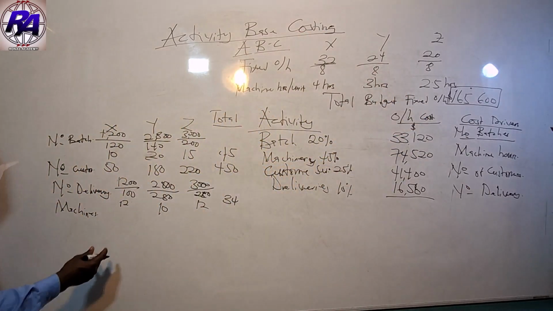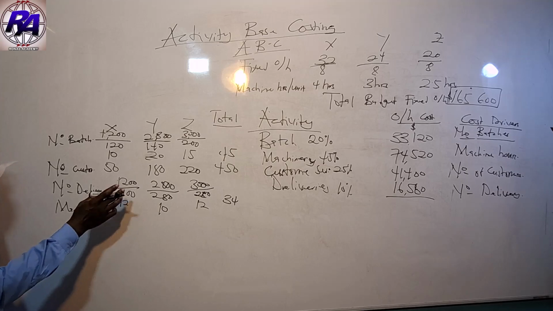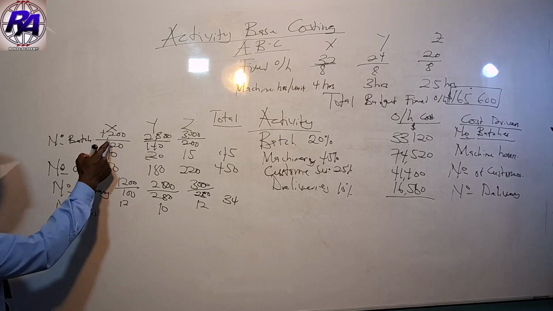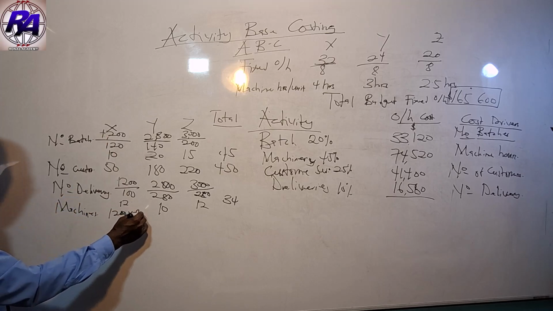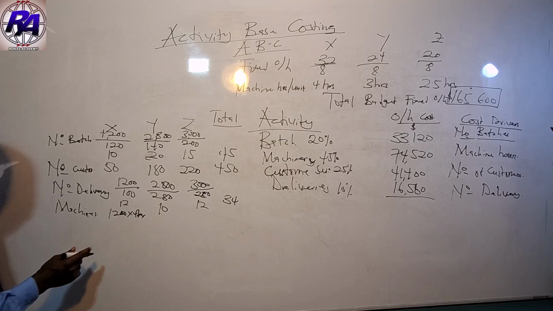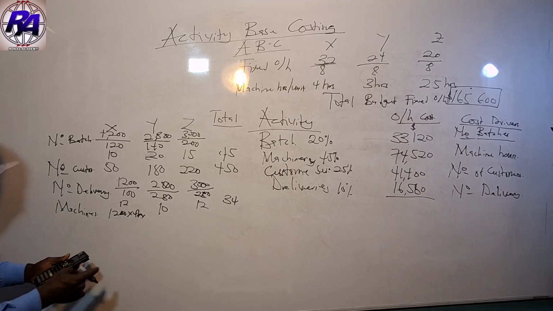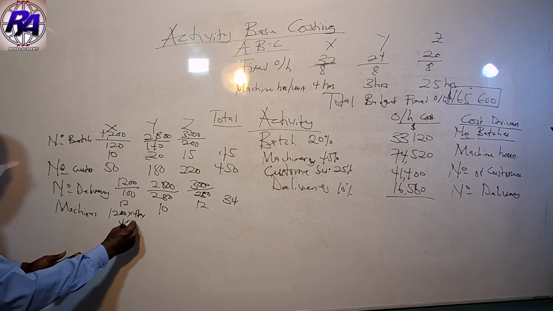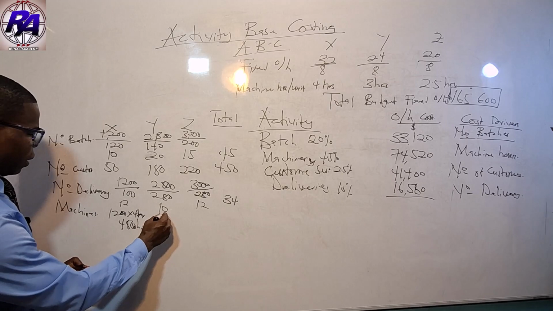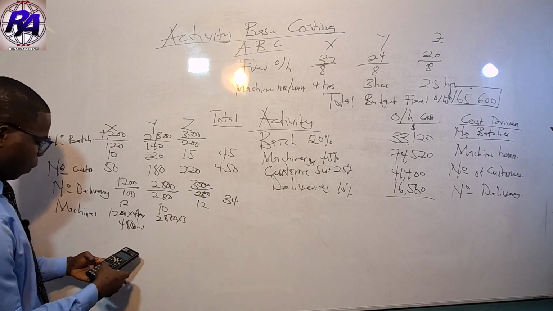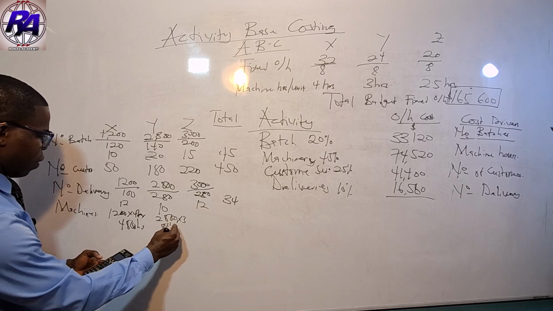So how many hours do we need for product X? It's going to be 1,200 times 4 hours, which gives us 4,800 hours. Then for Y, this is going to be 2,800 times 3, and that's giving us 8,400 hours.